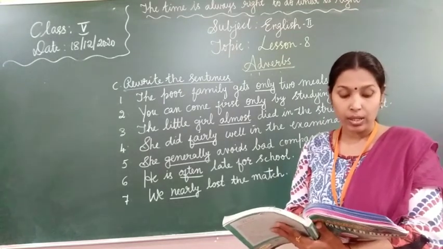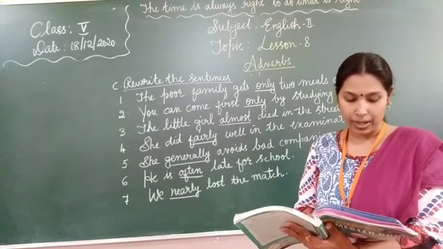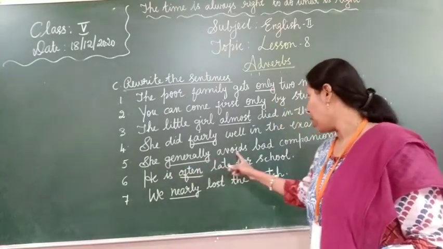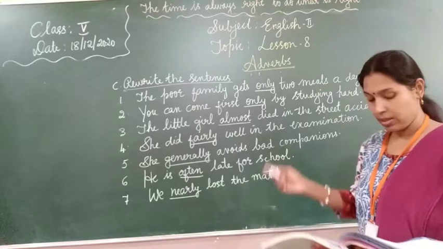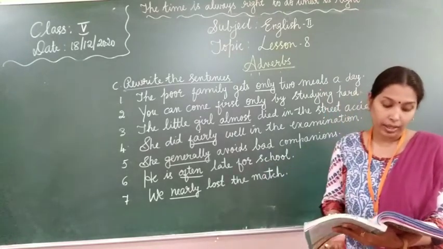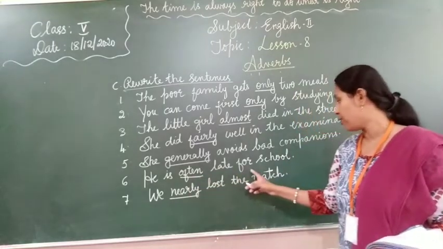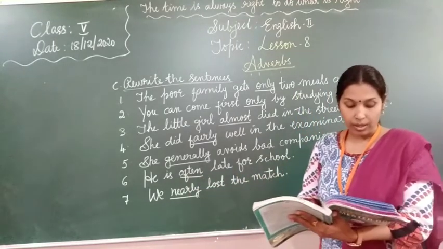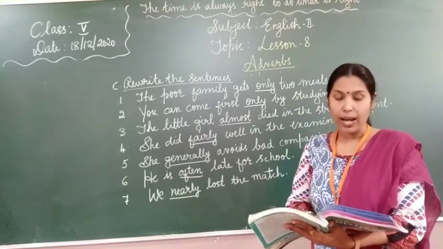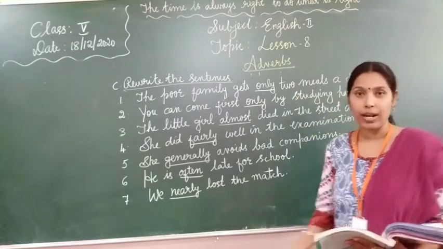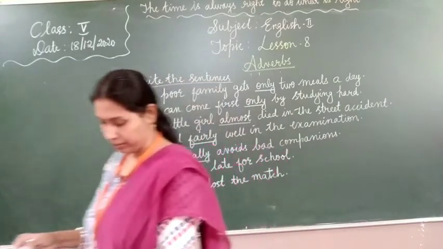Next, fifth one, she avoids bad companions. Generally. Answer, she generally avoids bad companions. Next, sixth one, he is late for school. Often. He is often late for school. Next, we lost the match. Nearly. We nearly lost the match. Right, children, in your textbook?